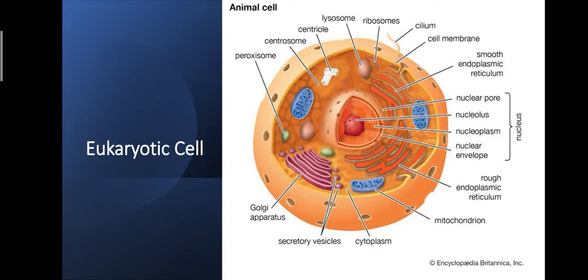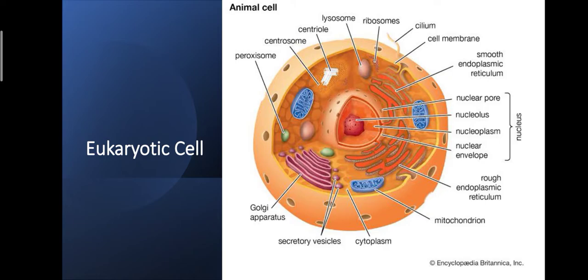And what is the composition of the plasma membrane? As I said, it is a universal membrane, so the composition is also the same in every cell. It consists of lipid, protein, and a trace amount of carbohydrate. The fluid mosaic model by Singer and Nicholson explains the structure of the plasma membrane in detail. After that, the cytoplasm. The cytoplasm is the ground substance of eukaryotes, and it is called the physical basis of life. It provides a surface or medium to carry out various biochemical reactions, no doubt.